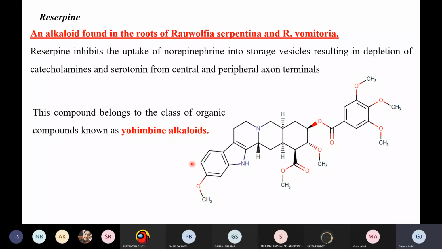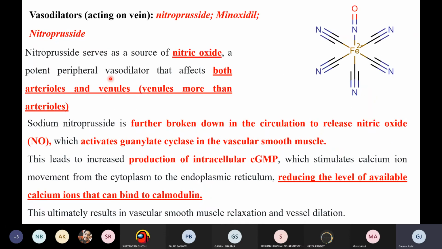And two pharmacological activities of the reserpine. One, it is used for the relief in the hypertension, and secondly, it is also used for the treatment of CNS disorder by inhibiting the serotonin release, right? So these are the two important things of the reserpine, right? Now, the last thing we have is the vasodilator, right?